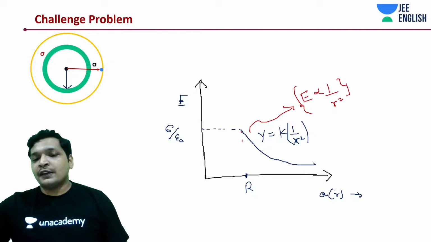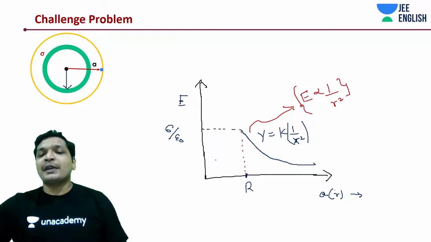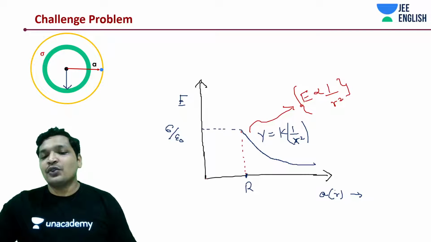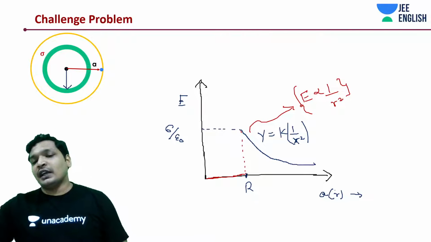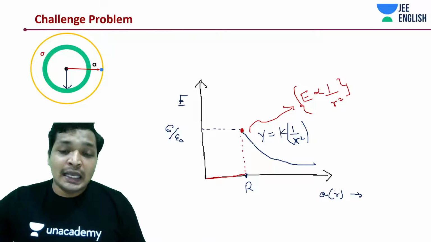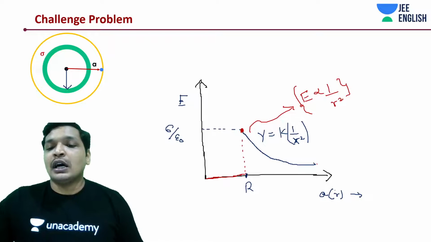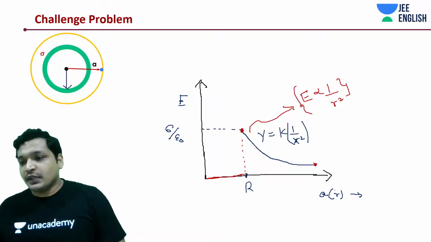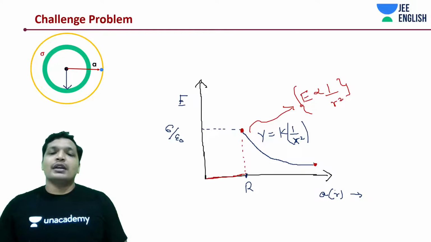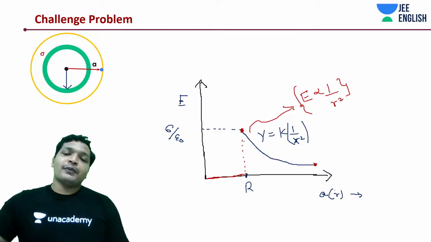And the electric field is maximum over here. And what is happening between this distance? It's all zero. The field line should begin at A is equal to R, and it will go until infinity and will eventually become zero again. It will begin over here at this point and it will come down.